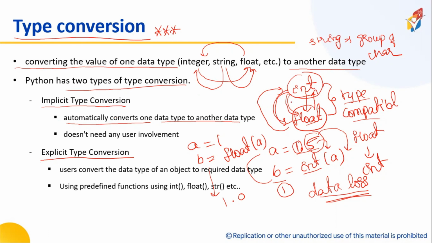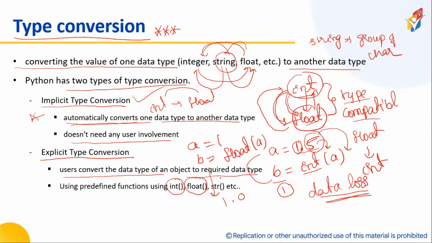Here, as a programmer, I am not writing any code. Look at here, it converts automatically, integer data to float and float data to integer. This kind of conversion doesn't need any user involvement. Is it okay? This is one of the most important questions. This is called implicit conversion. But if I want to convert a string to integer or string to float, we have to do it manually. The user converts the data type of the object to the required data type. Here we are using functions such as int function, float function, string function, etc. This kind of conversion is called explicit type conversion.